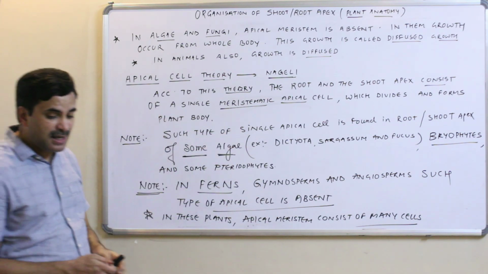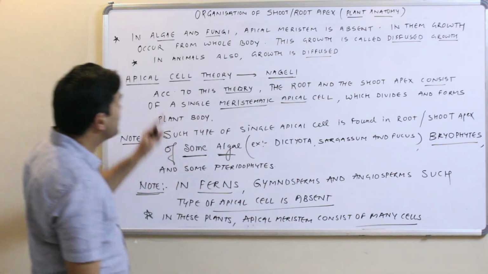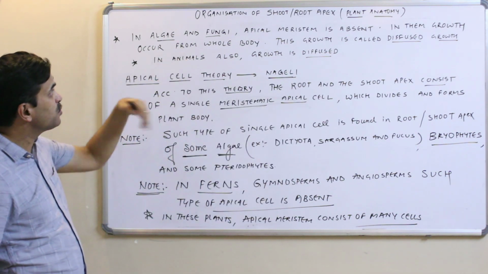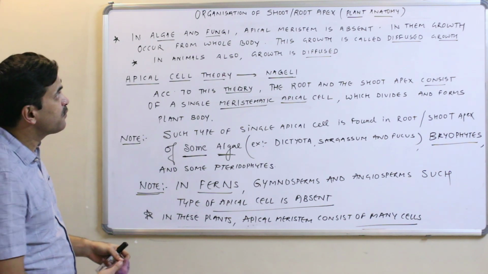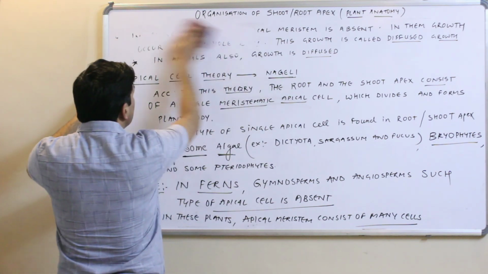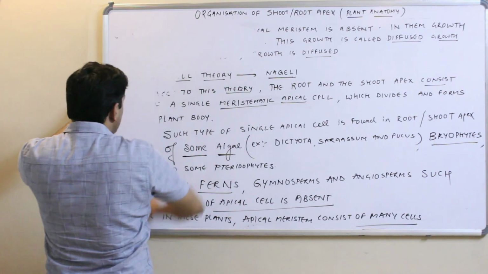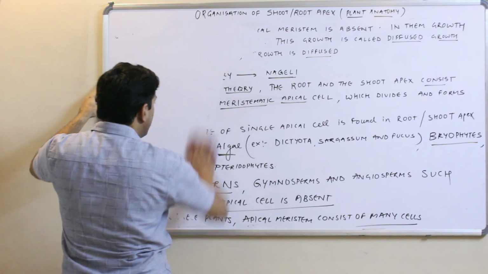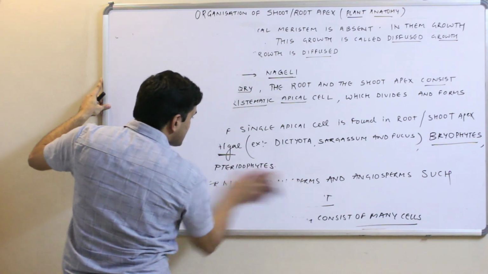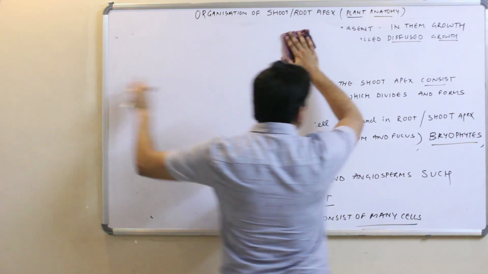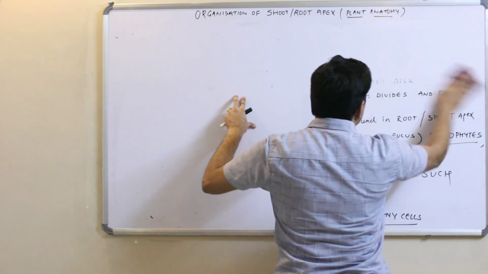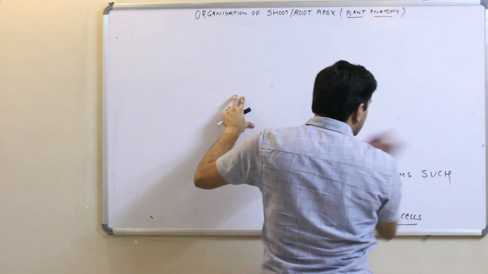Fine, is it clear? Now coming to the next theory, because we are talking about the various theories to explain the organization of the root and the shoot apex. So coming to the second theory, which was a very famous theory at that time, and that is known as the Histogen theory. Very, very famous theory at that time when it was launched.